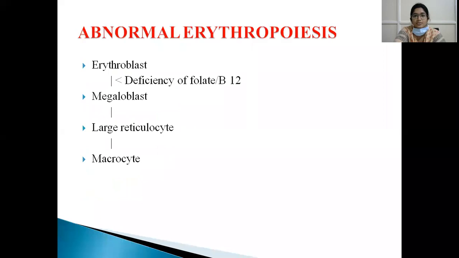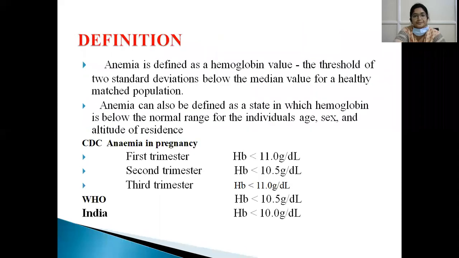In abnormal erythropoiesis, the erythroblast converts into a megaloblast due to deficiency of folate or vitamin B12, that is macrocytic anemia, megaloblastic anemia, and it forms a large reticulocyte which converts into a macrocyte, whereas in iron deficiency anemia, a microcyte is formed.